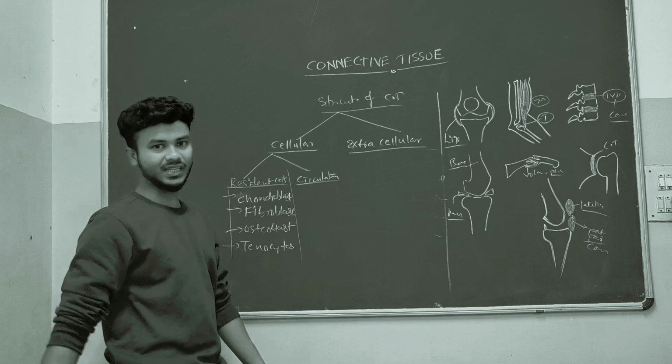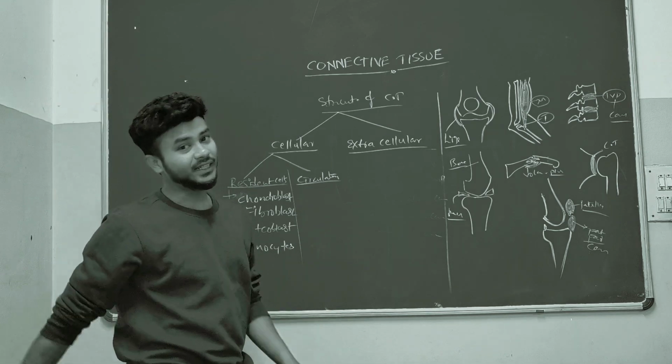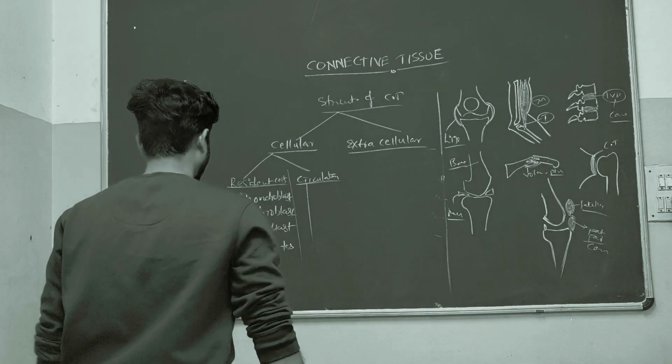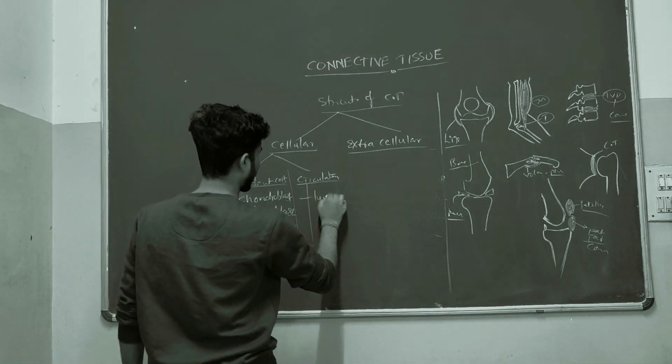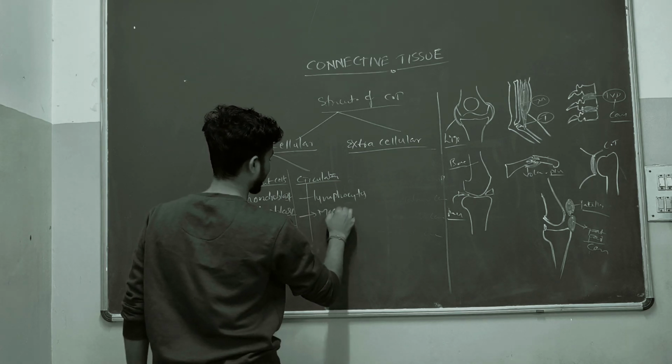Now these are the circulating cells. Circulating cells means they circulate through the entire body. Some examples of circulating cells of the connective tissue are lymphocytes and macrophages.